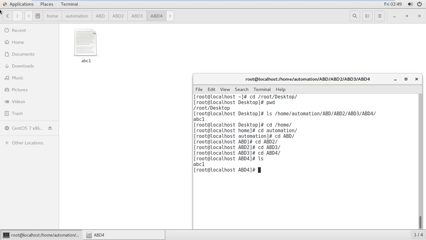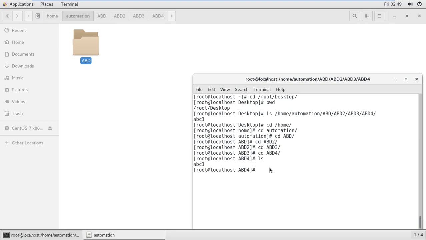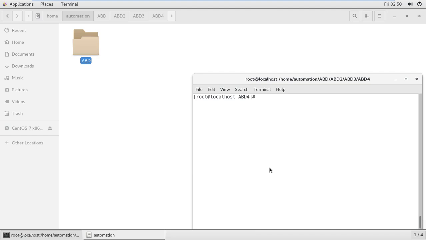Okay, I also want to show how we can create this under automations, under the ABD, like ABD4. I showed this graphically. Now I'm just creating these folders via commands. So I'm staying in root and desktop. I don't want to go into the home automations path. I want to create those files directly from here.